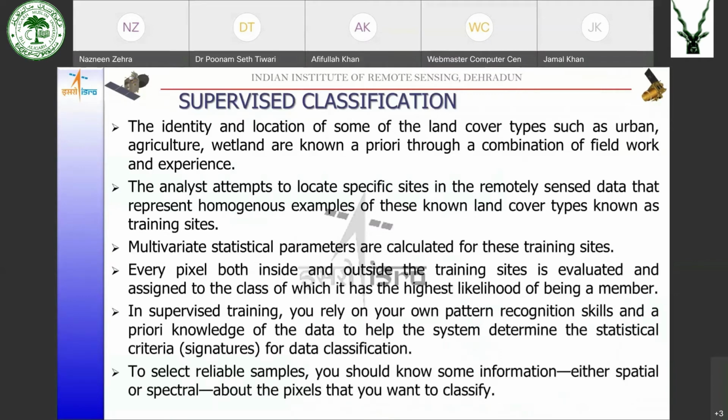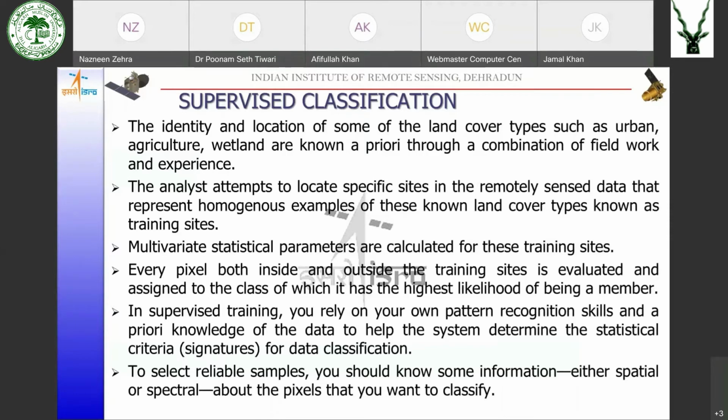Now coming to two different types of classification: supervised classification and unsupervised classification. In supervised classification, the identity and location of some land cover types, such as urban or agriculture, are known a priori through a combination of fieldwork and experience.